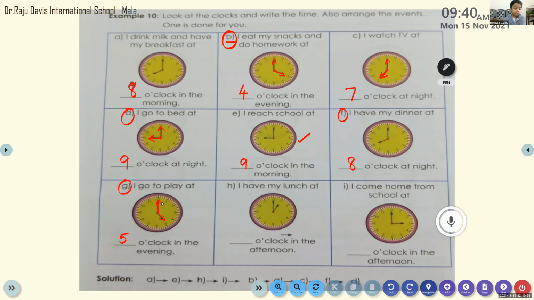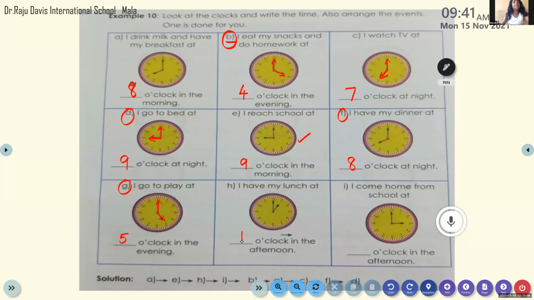Welcome. The next question for Dia KP. Yes, ma'am. Please read the next question, my dear. Question number H. I have my lunch at dash o'clock in the afternoon. What is the time? 1 o'clock. Yes, very good. It's 1 o'clock here. You can see the hour hand is on 1 and the minute hand is on 12. Okay, very good. Thank you, ma'am.